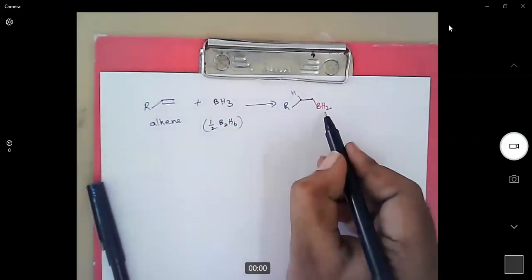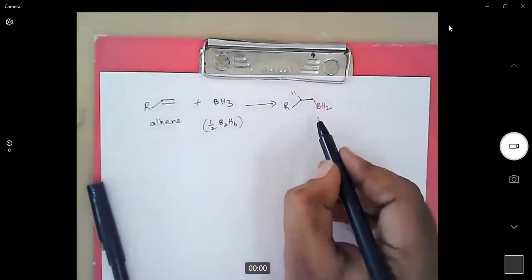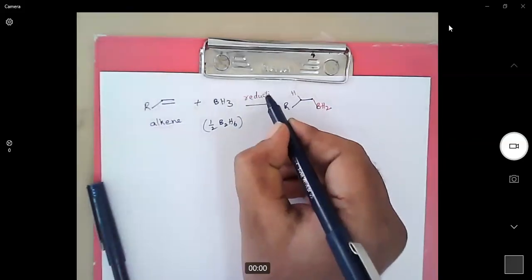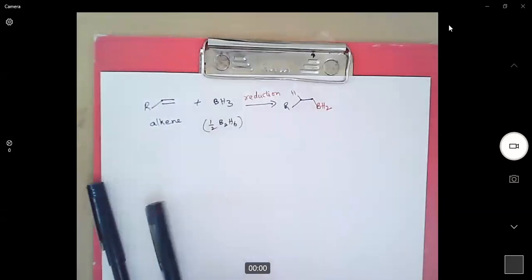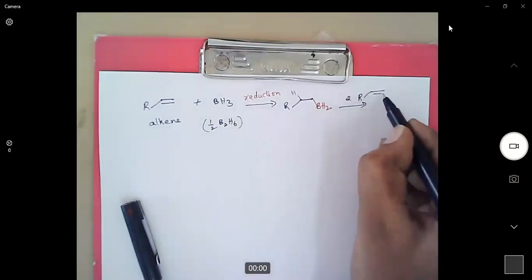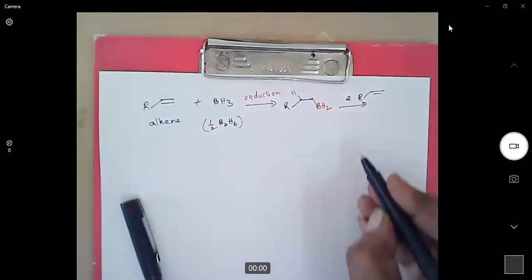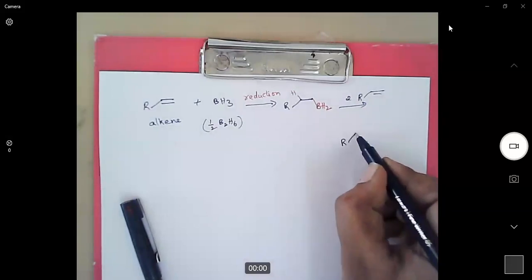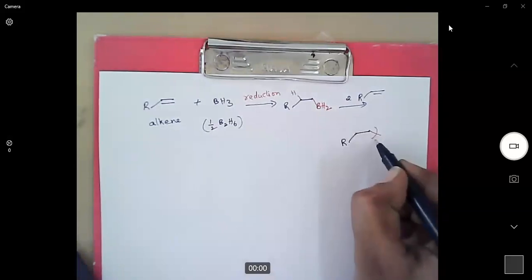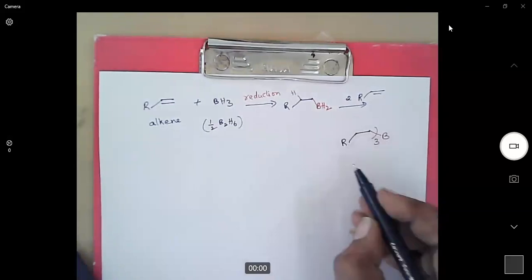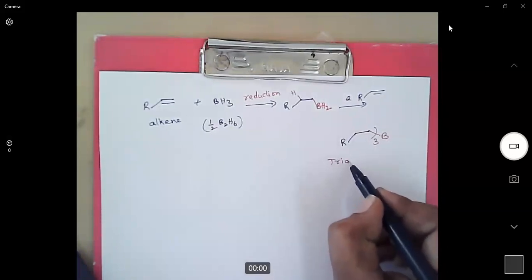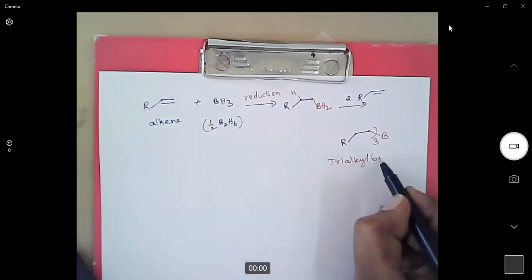Since boron has two more hydrogens, this boron can reduce two more alkenes. And thus it generates trialkyl borane. I'm not representing hydrogens. This is called trialkyl borane.